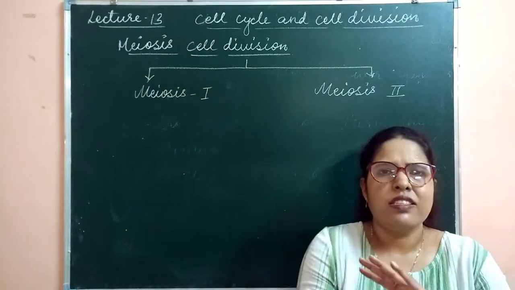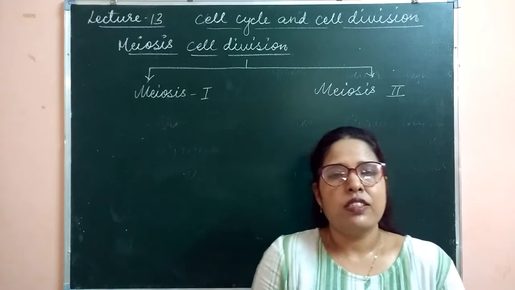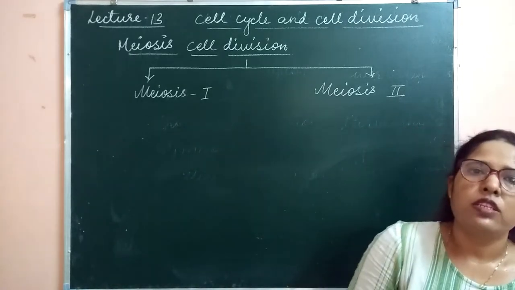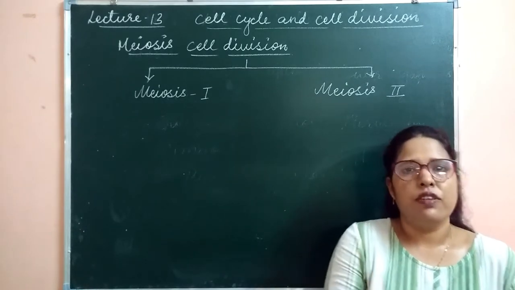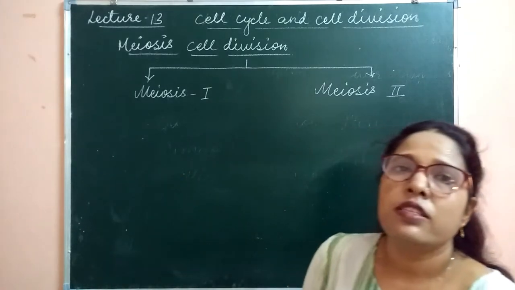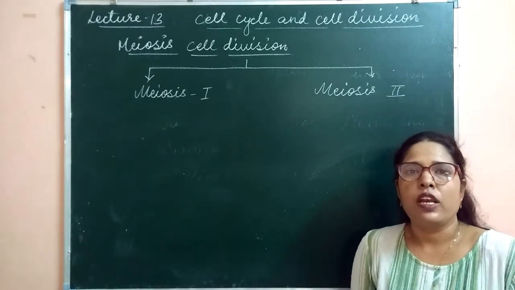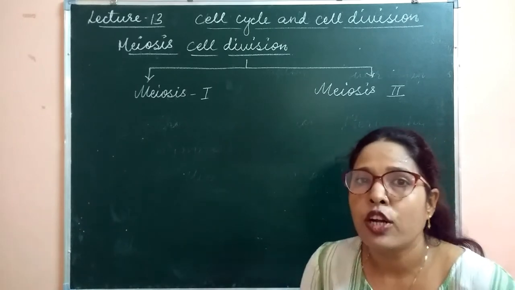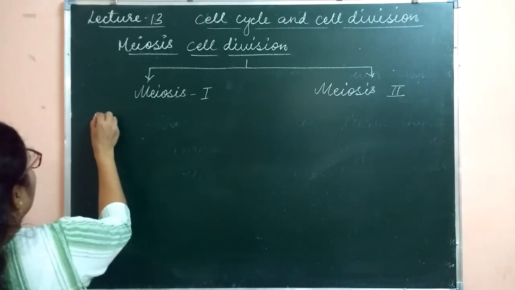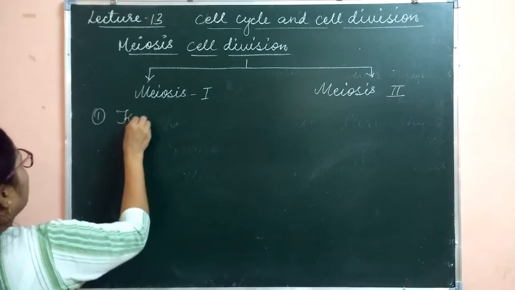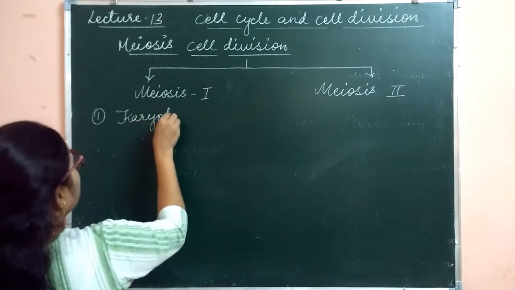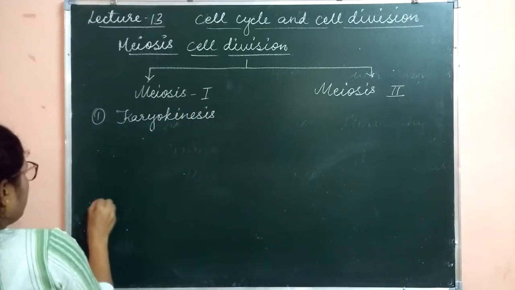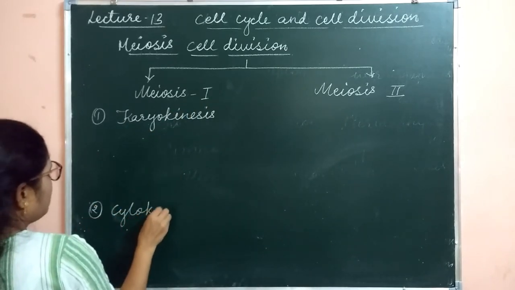Firstly, the interphase is the same as in mitosis, in which G1, S and G2 phases are there. This is exactly the same as the mitosis cell division, but the division is different here. So this is divided into two categories, meiosis 1 and meiosis 2. Meiosis 1 is again divided into two phases. First phase is karyokinesis and the second one is cytokinesis.